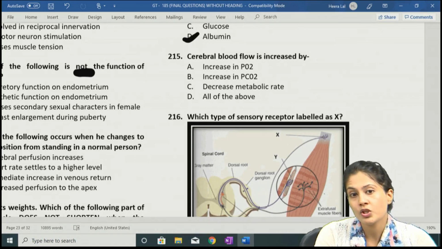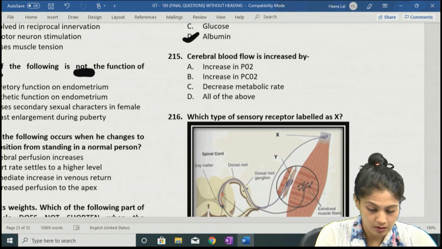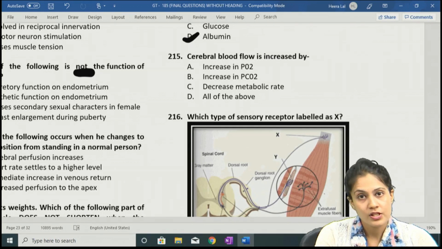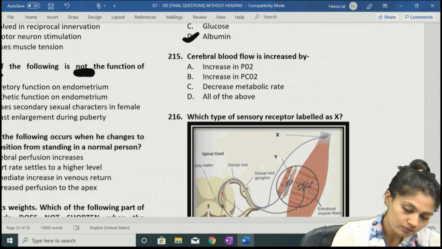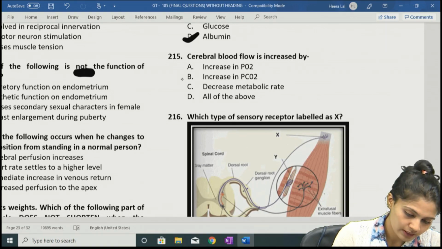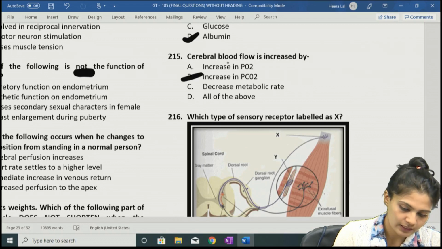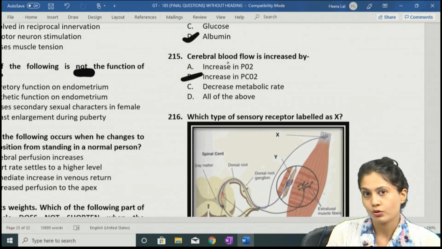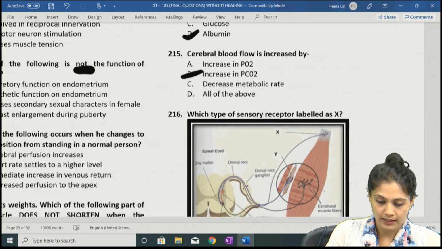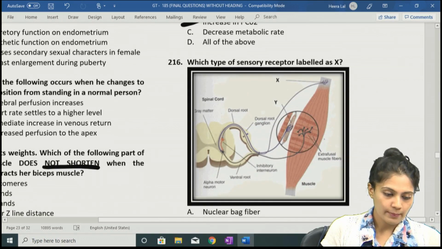Then option C is a decrease in metabolic rate. We just discussed there should be an increase in metabolic rate to increase the blood flow. So the answer to question number 215 is the increase in partial pressure of carbon dioxide.